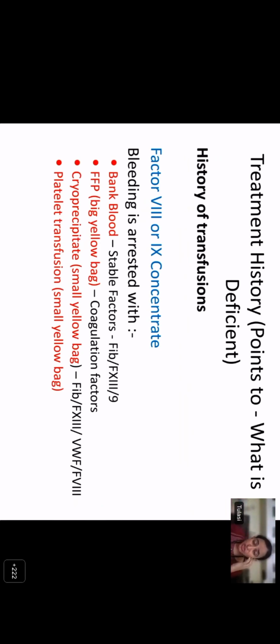So if the patient has a history of transfusion, and has required a factor 8 or 9 concentrate transfusion, it suggests the diagnosis of hemophilia A or B. If the bleeding is arrested with a particular blood product, it suggests deficiency of a particular factor. Like if the patient's bleeding stopped after transfusing FFP, it suggests a deficiency of coagulation factors.